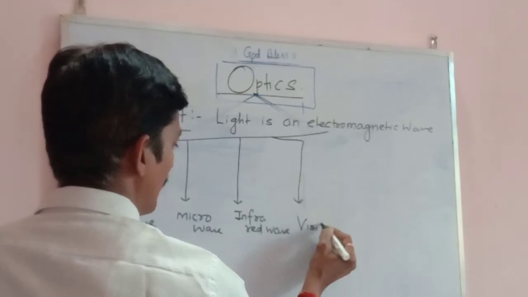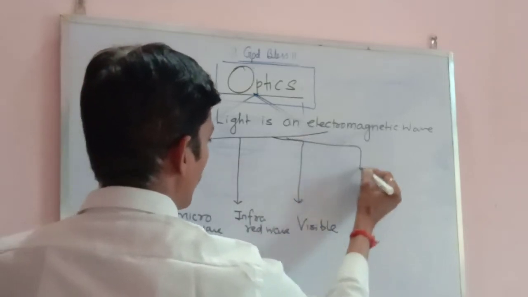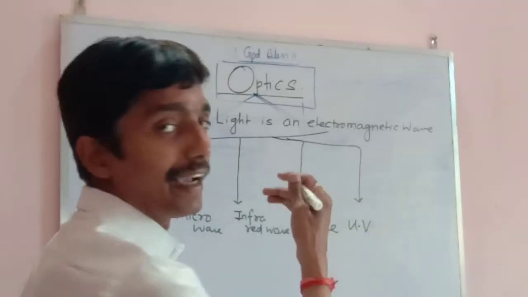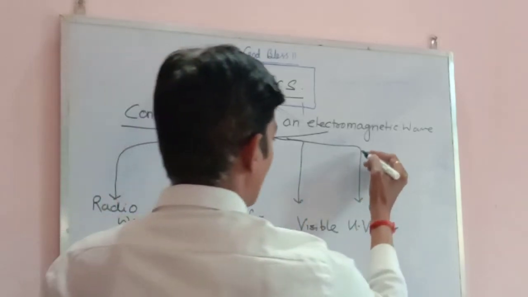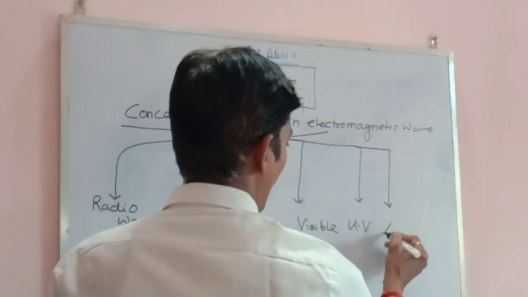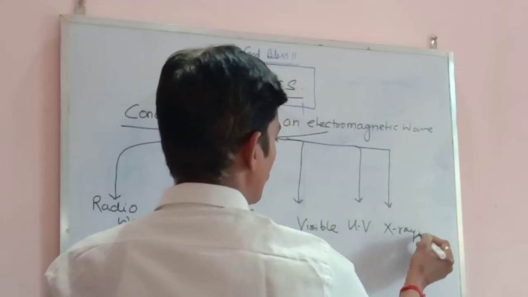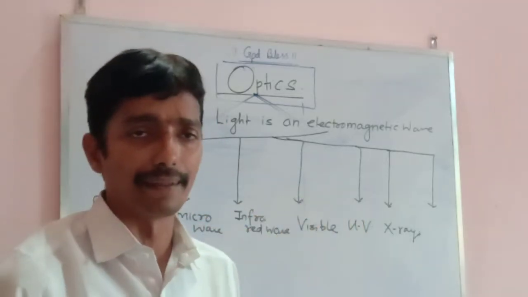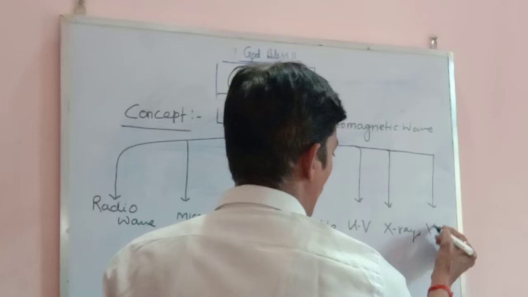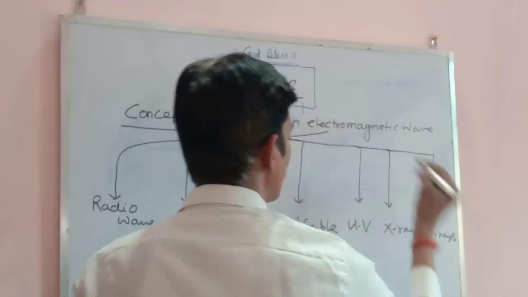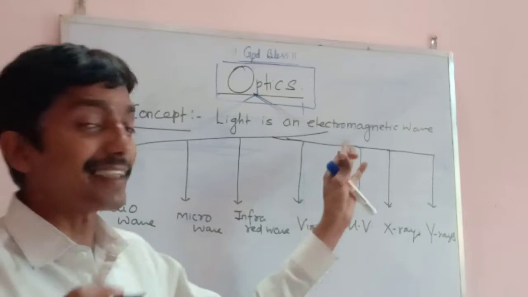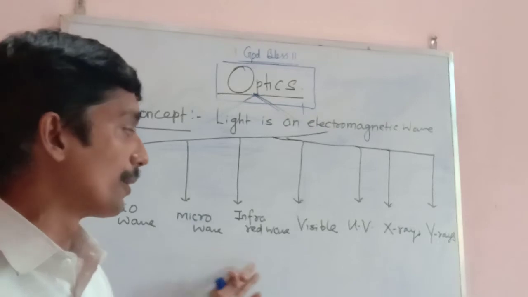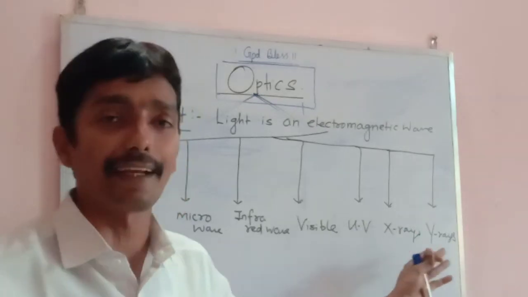The fourth is visible. The fifth is ultraviolet, UV, we call UV as ultraviolet. The sixth is X-rays. And the last, the seventh one, which is there in your syllabus in the chapter of electromagnetic waves, is the gamma rays. Now my dear, you can see there are 7 electromagnetic waves I have jotted in front of you on the board. Beginning with radio, micro, infra, visible, ultraviolet, X-ray and gamma.